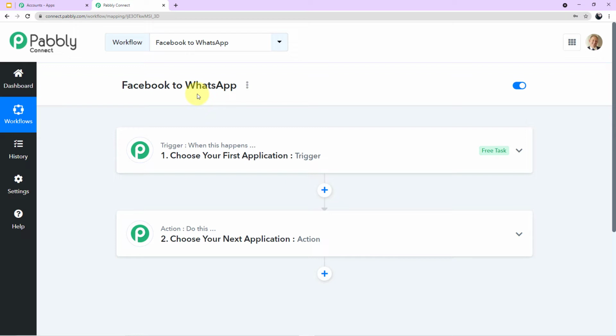Before we start with the process, let's first read out what is written here. It says: trigger, when this happens, choose your first application trigger; action, do this, choose your next application action. Now you people must be thinking, what is this trigger and what is this action? Let me tell you, trigger is the happening of an event and action is the response to it. In this particular case, the trigger event will be submission of the form.